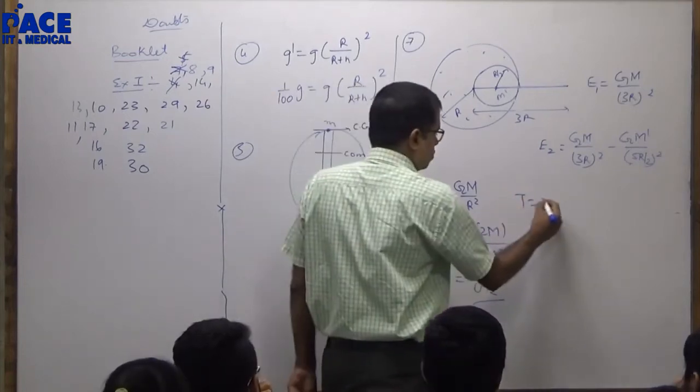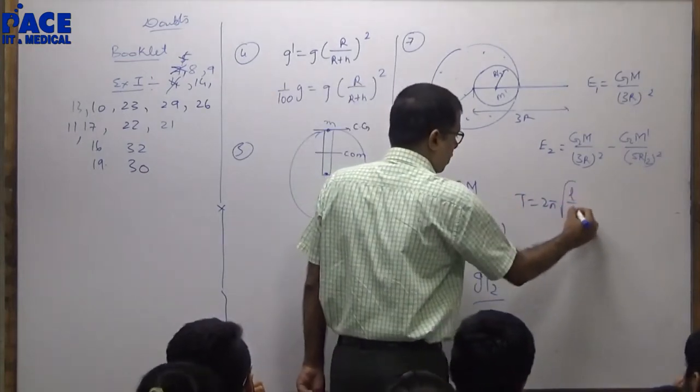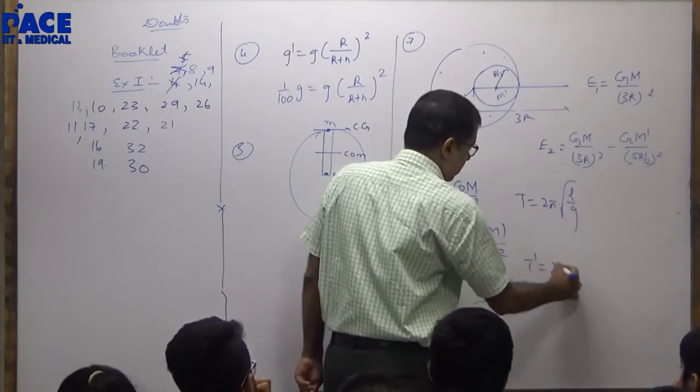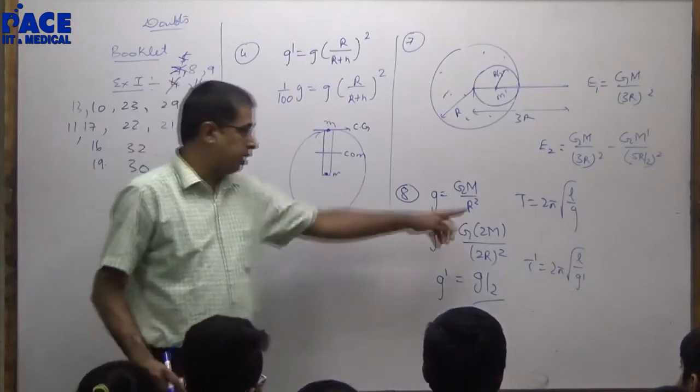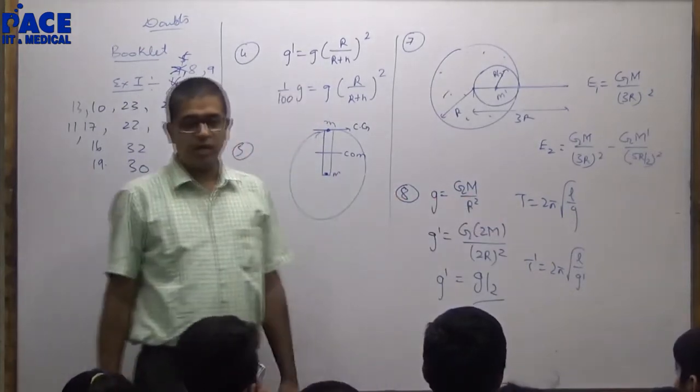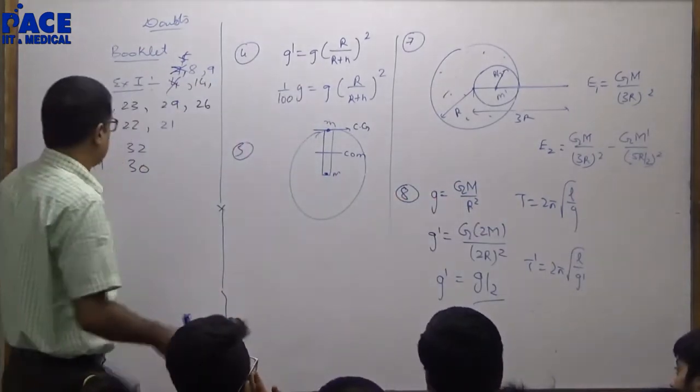Now in this case time period is 2 pi under root L by g. T dash will be time period under root L by g dash. Remember T is 2 seconds. A seconds pendulum's time period is 2 seconds.